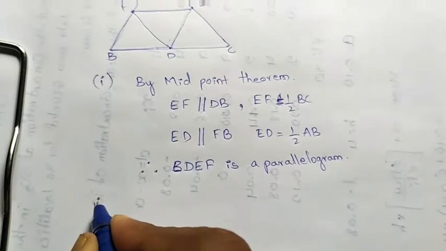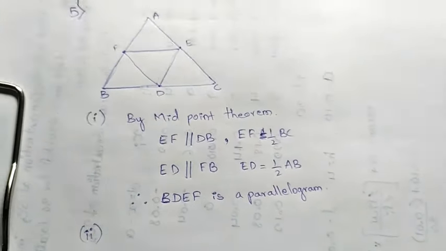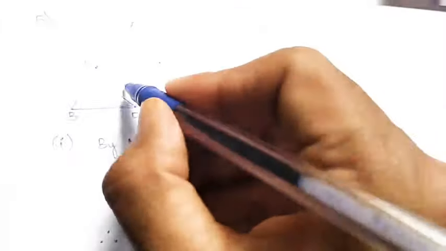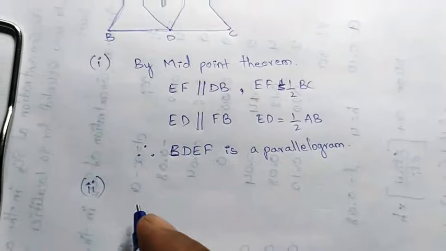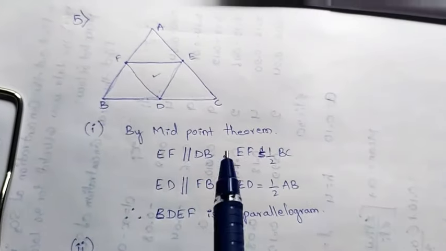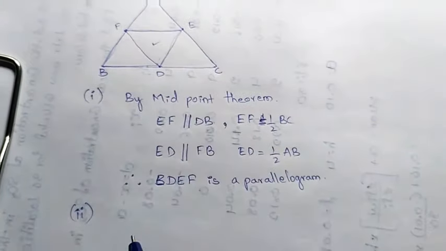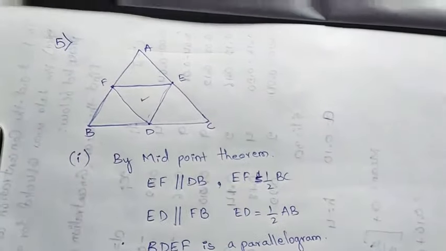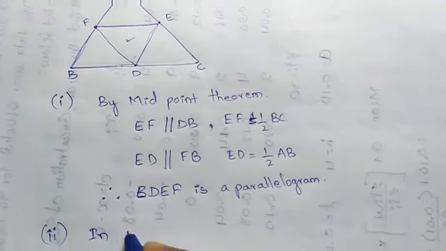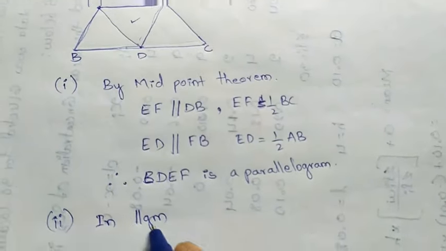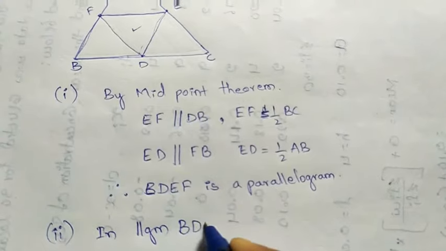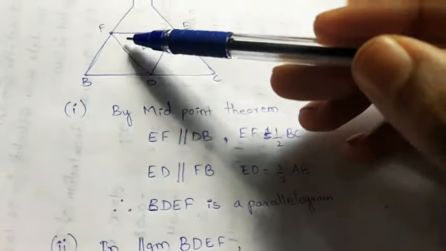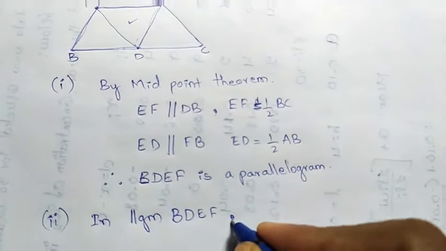Now in the second one, here DEF, where is that? DEF, here this one. We have to show that DEF is 1/4 of the whole ABC. It means first we have to take the triangles. Which are those triangles? In parallelogram BDEF, FD will be the diagonal.